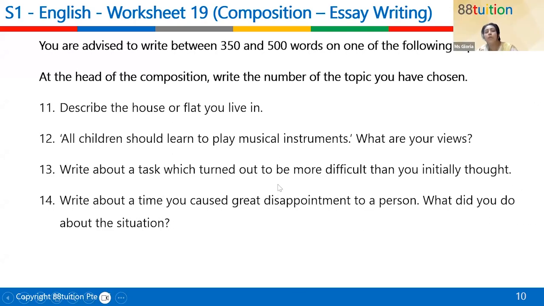Okay, so all 4 questions are slightly different. This is a descriptive question. This is asking your views question. This is asking about a personal recount, all right? So the last one is a personal recount, and this is asking you about a task which turned out to be more difficult.